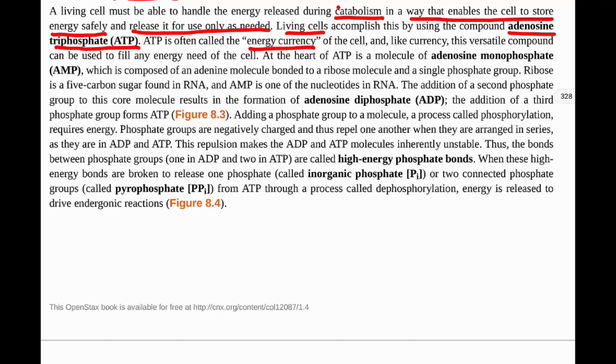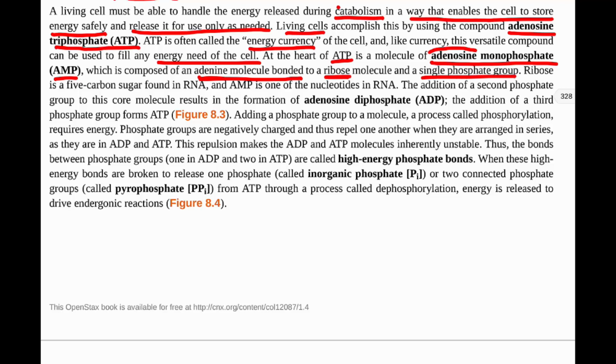So our ATP, at the most basic, starts with adenosine monophosphate, or AMP. So that's an adenosine molecule bonded to a ribose molecule, and then a single phosphate group. So that's where we get the mono part. Mono meaning one, and then phosphate.